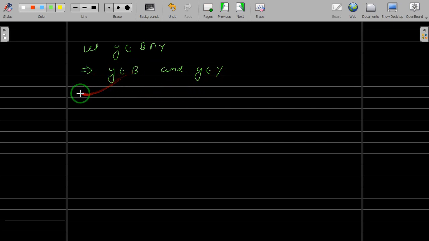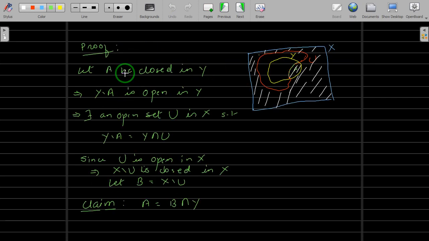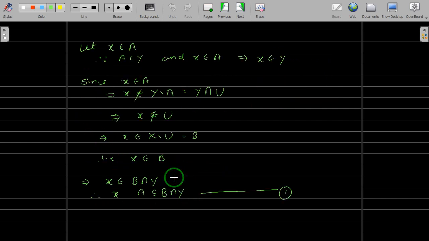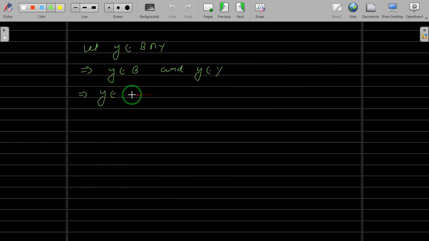Now this y belongs to B implies what? What is B? We have taken our B to be x difference U. Okay. So this implies our y belongs to x difference U, and this is not actually required, but let us write that y belongs to Y.